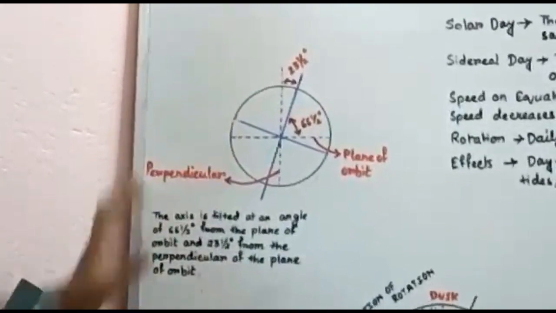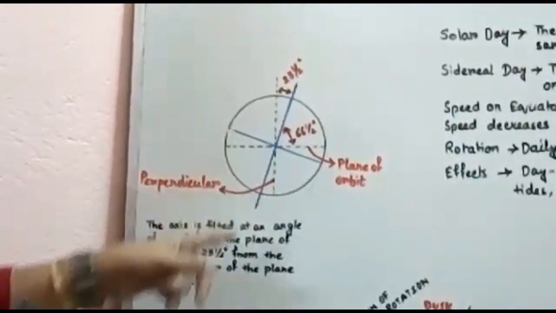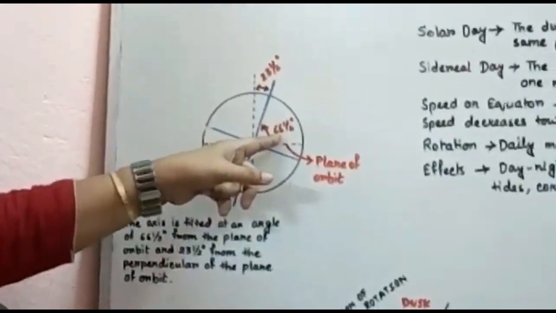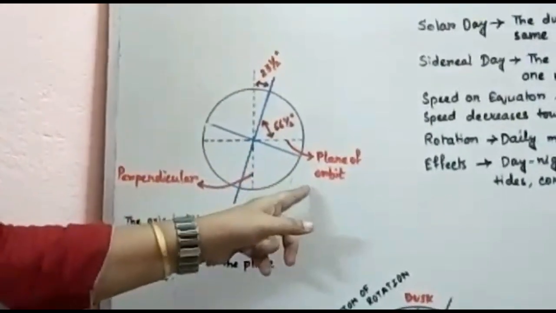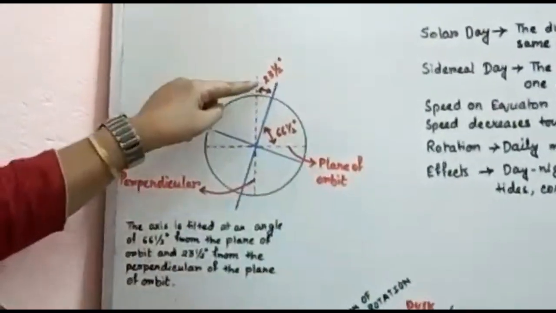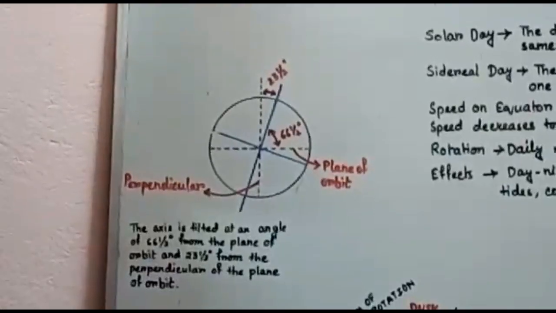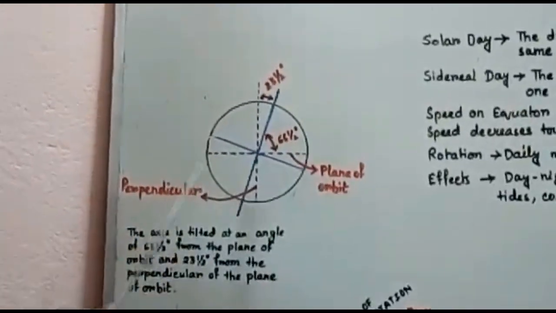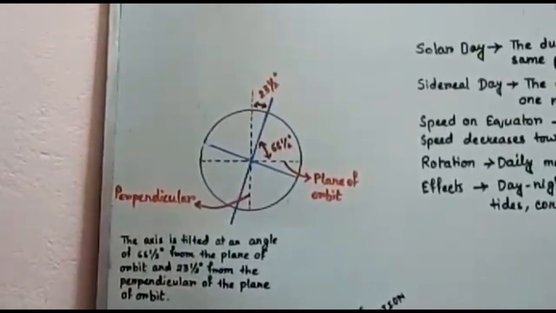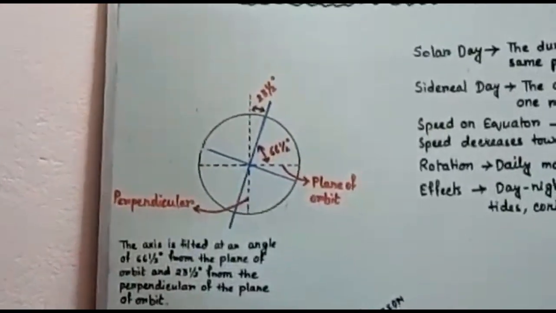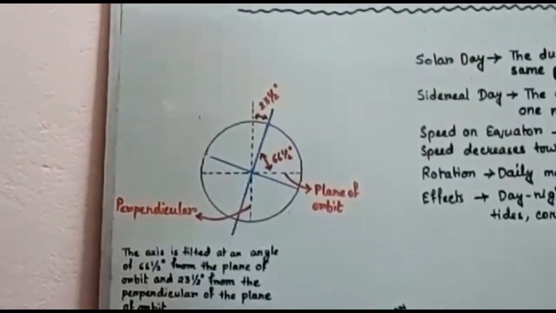How is it inclined or tilted? It is tilted at an angle of 66.5 degrees from the plane of the orbit and 23.5 degrees from the perpendicular of the plane of the orbit. Due to this only, the variation in the duration of day and night occurs.